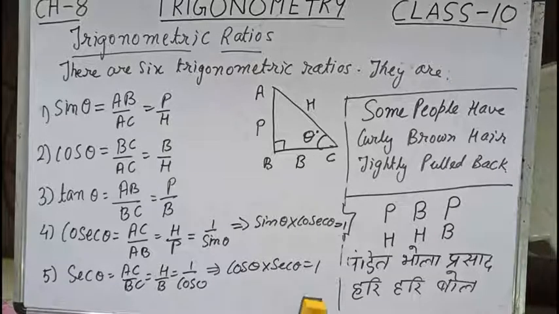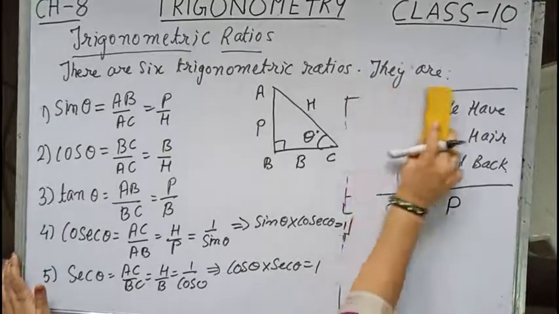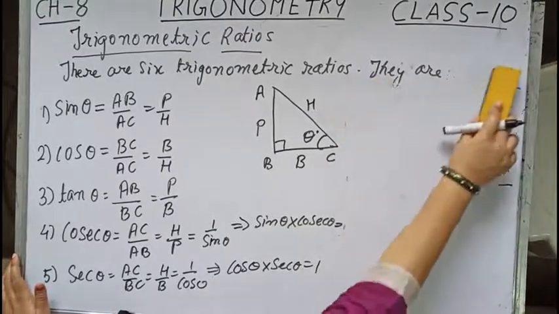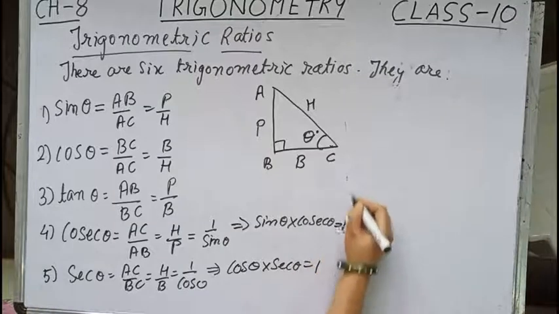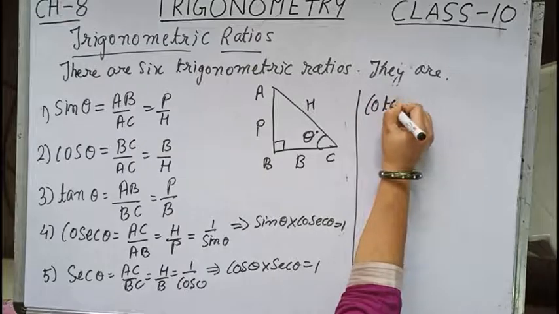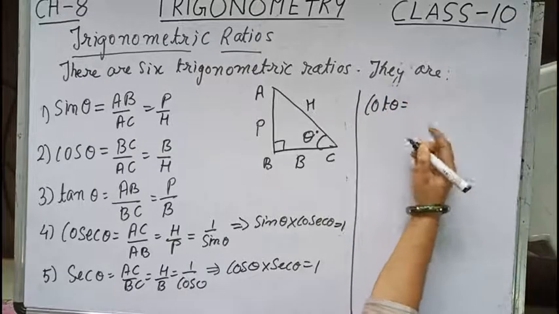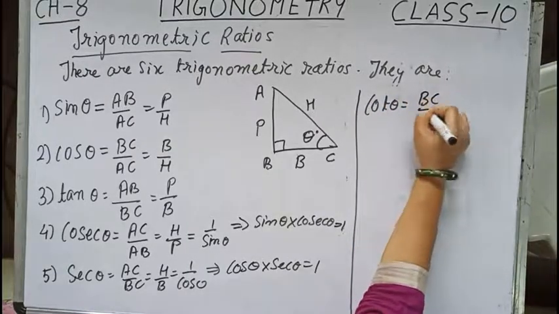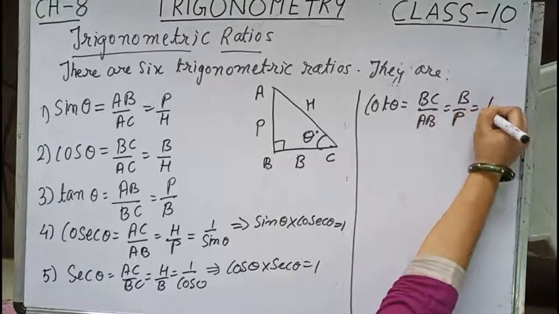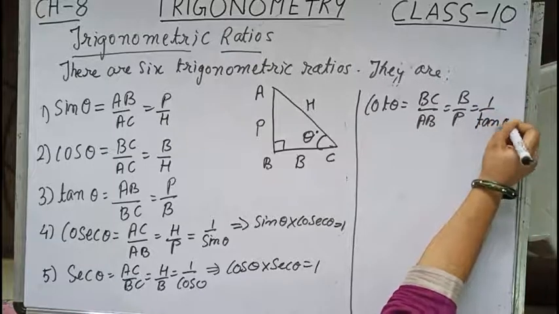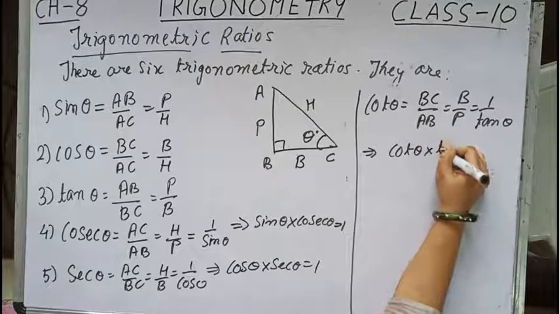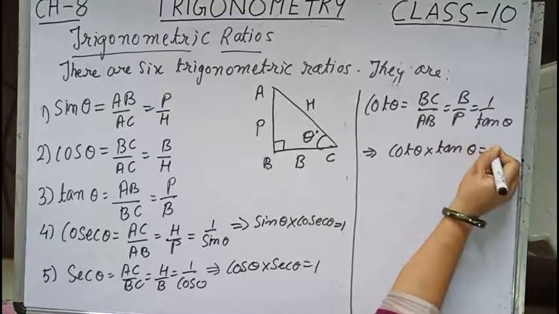So cot theta is base by perpendicular. So I will be writing over here BC by AB equals to B by P equals to 1 by tan theta. So this implies cot theta into tan theta equals to 1.